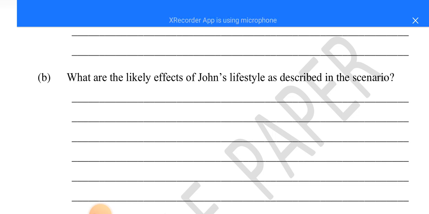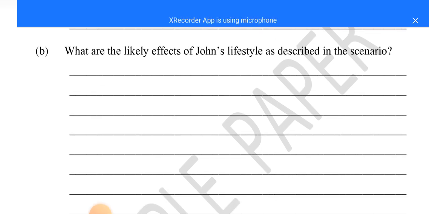Then two, when they say what are the likely effects, there is nothing like explaining. I told you in element of construct 1, if they say mention, give, suggest, there is no need of explaining, unless they say explain. We said one is likely to be expelled from school. Then two, increased crime or reckless behavior and isolation.